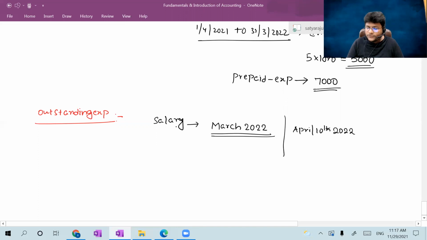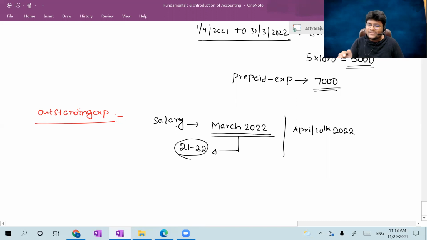Now I'm asking one question. For the year 21-22, can I consider the March month salary also as an expenditure or not? Obviously, the March month salary forms part of the financial year 21-22.